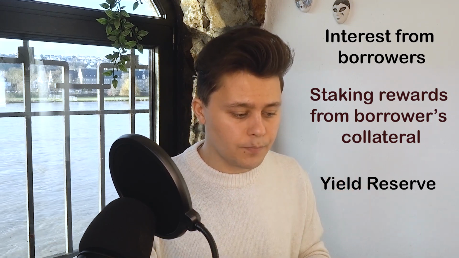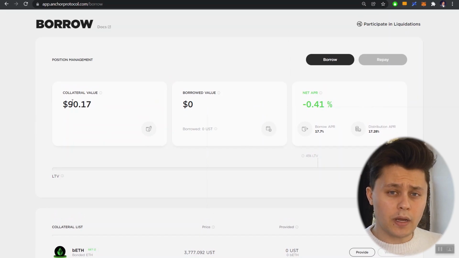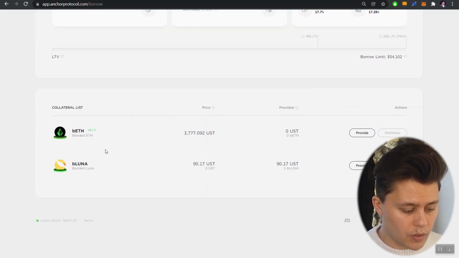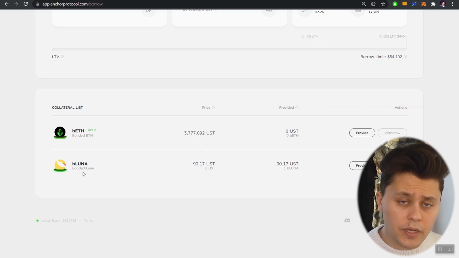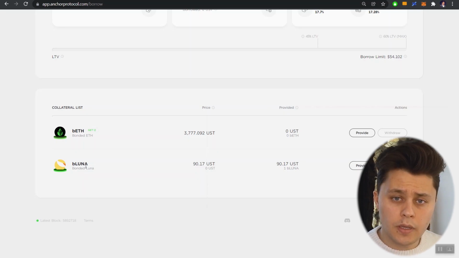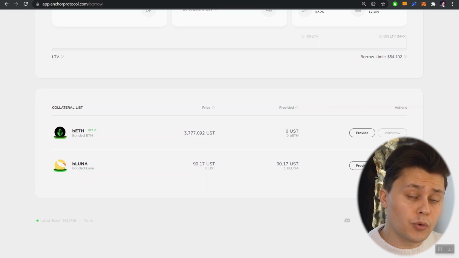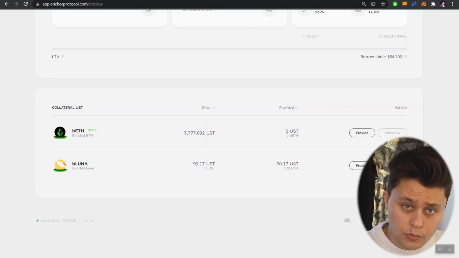Now, if we look at the page, we can see that I have provided some collateral. How did I provide collateral into Anchor? Well, you have two options. You can provide either bonded Luna or bonded ETH. For this example, we'll take bonded Luna. bLuna represents one staked Luna. The way you would typically convert your Luna into bLuna is you stake your Luna through Anchor, and in return, you mint bLuna. And bLuna represents that staked Luna.